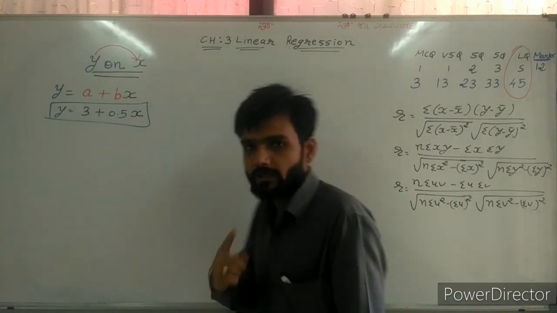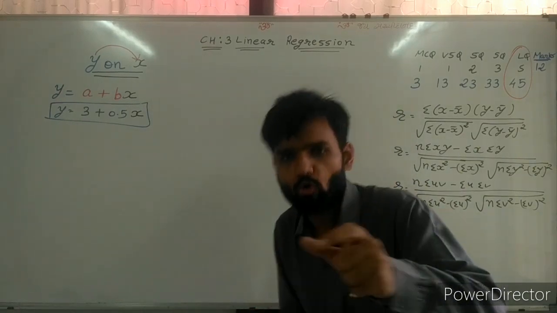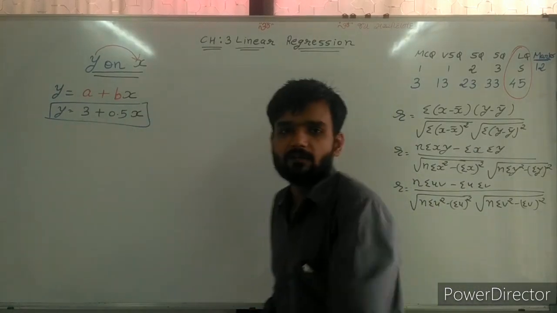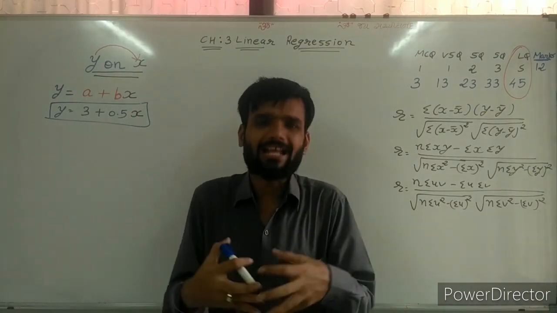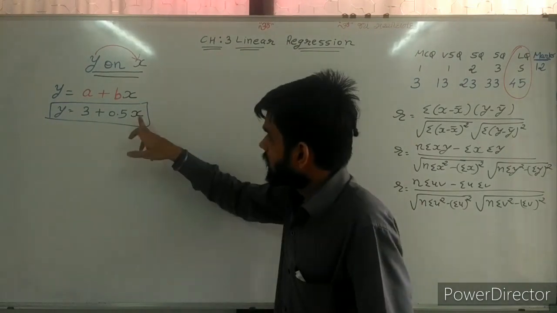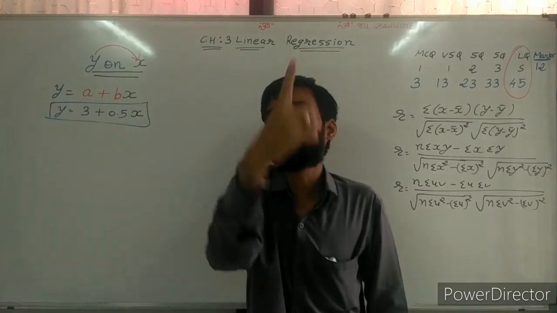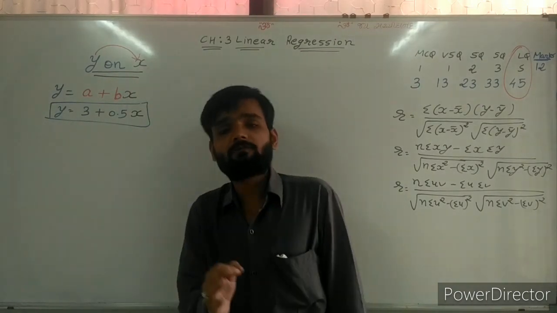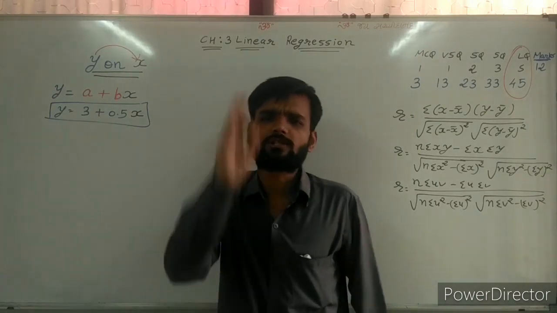And that's why we can say regression. What is regression? Regression shows the functional relation between x and y. In the second chapter, we find the strength of the relation between them. In this chapter, by changing the value of x, we can assume what the value of y is. This is the only difference between the two chapters. Otherwise, mostly the calculations are the same.